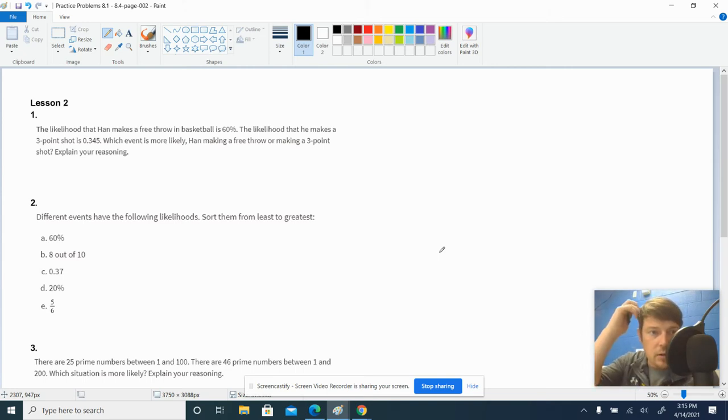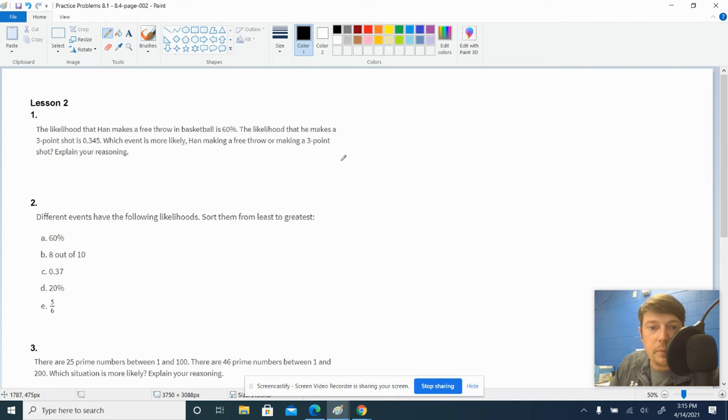Lesson 2 for your homework this week. Let's jump in. Number 1, the likelihood that Han makes a free throw in basketball is 60%. The likelihood that he makes a 3-point shot is 345 thousandths. Which event is more likely, Han making a free throw or making a 3-point shot?